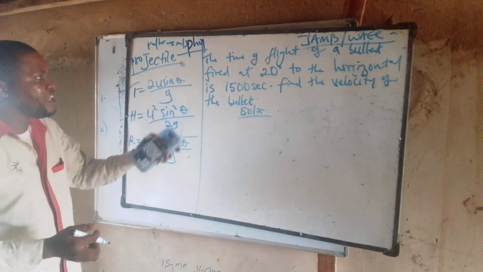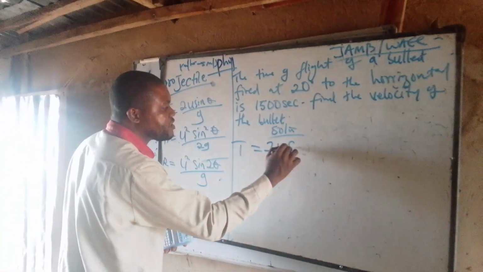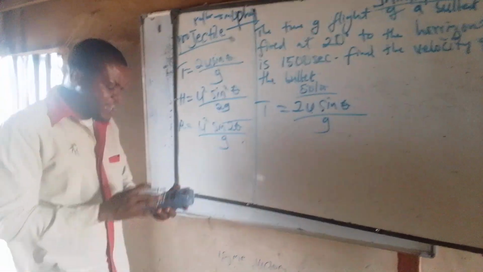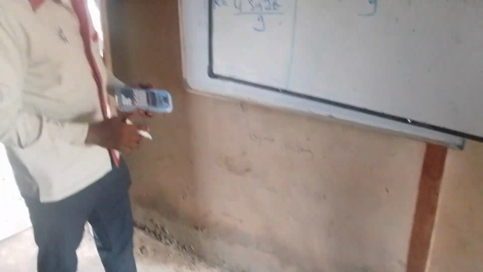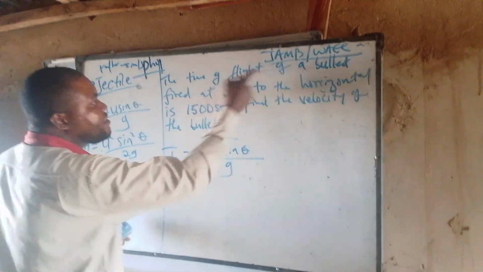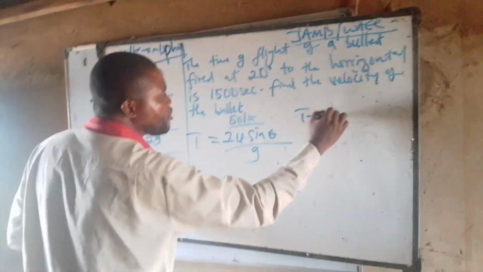Now, from my question, they have mentioned time of flight. The time of flight T is equal to what? 2u sine theta over G. Look at the formula for time of flight. Time of flight is given as 2u sine theta over G. Now, let me substitute very well. From my question here, they give me that the time of flight of a bullet is what?